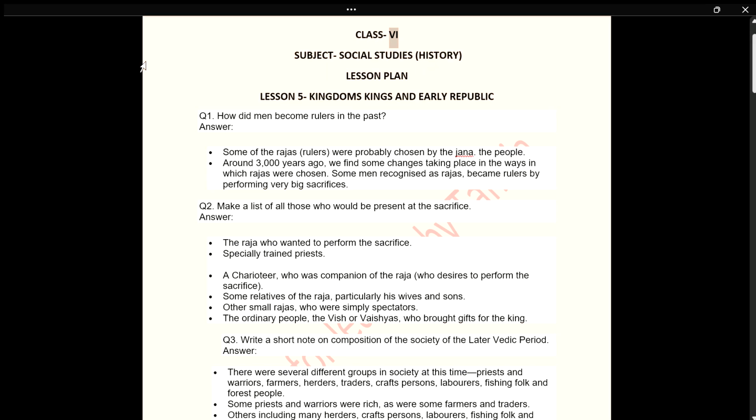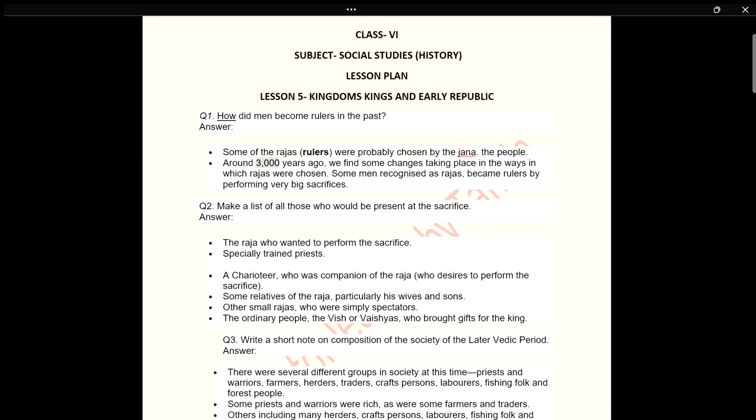Class 6. Subject: Social Studies, History. Lesson Plan. Lesson 5: Kingdoms, Kings and an Early Republic. Q1. How did men become rulers in the past? Answer. Some of the Rajas, rulers, were probably chosen by the Jana, the people.